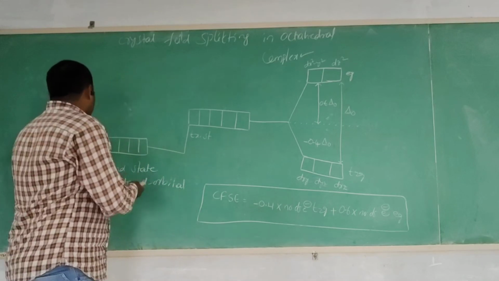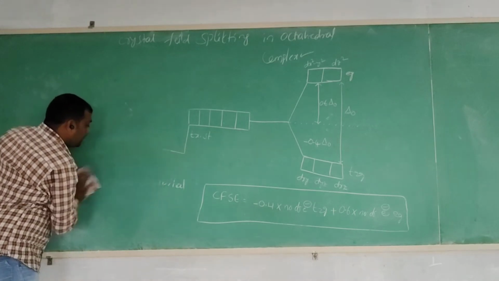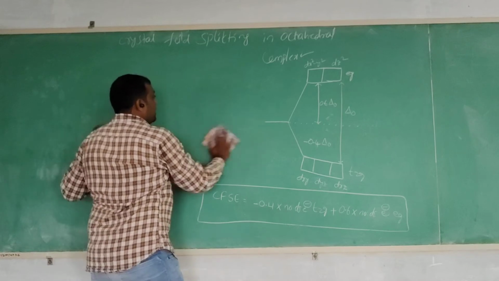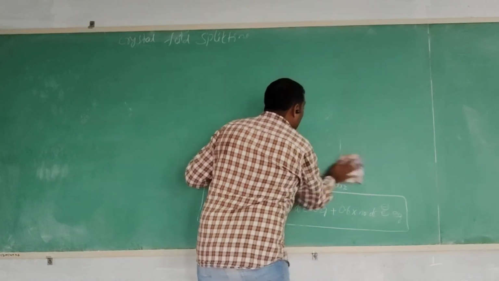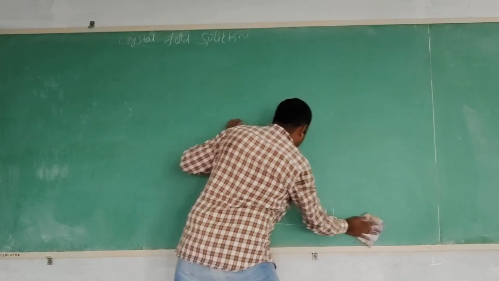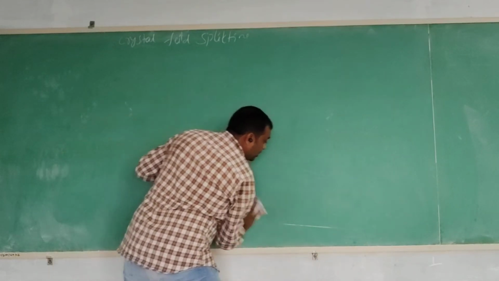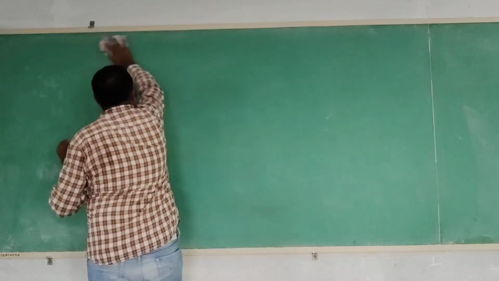Now we calculate the crystal field stabilization energies in octahedral complexes. In each d electron configuration, we calculate the crystal field stabilization energy.